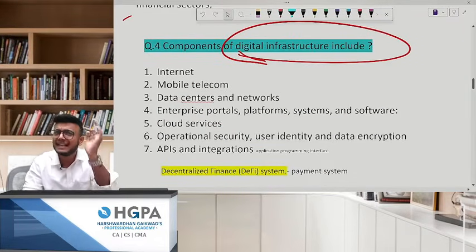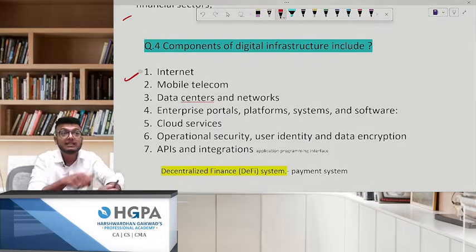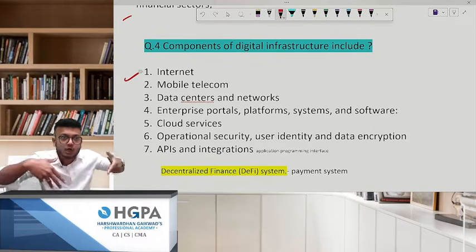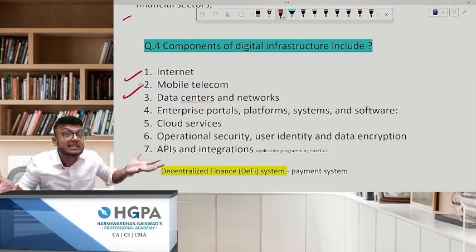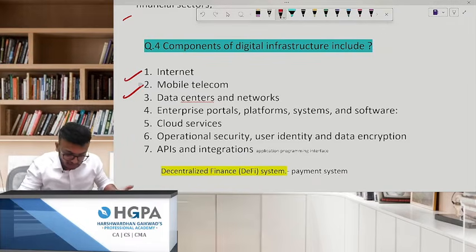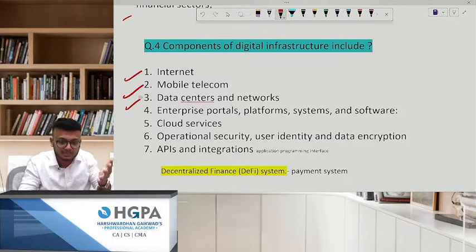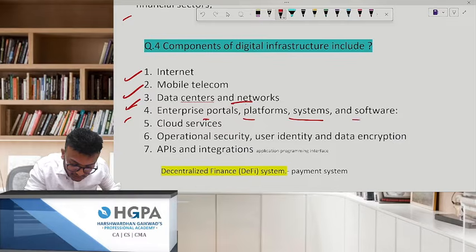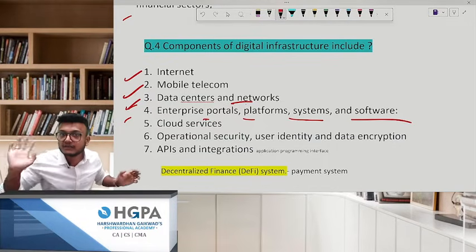What all is there? Very easy to understand. It's a very small memory technique. What comes first? See, the internet is the medium. It is a medium to do everything else. Second, what will you do everything with? Mobile, telecom, tablets and all that. Third, where will your data be stored? On servers, data centers and networks. Next, enterprise portals, platform systems and what? Software. You need something to log in, right? That's software.